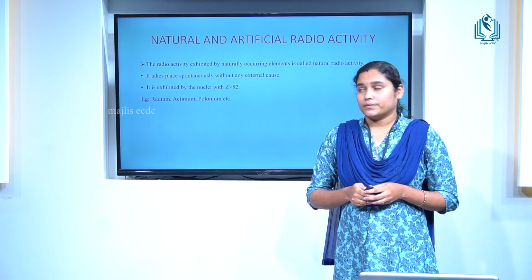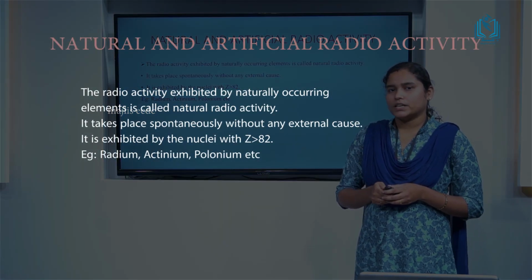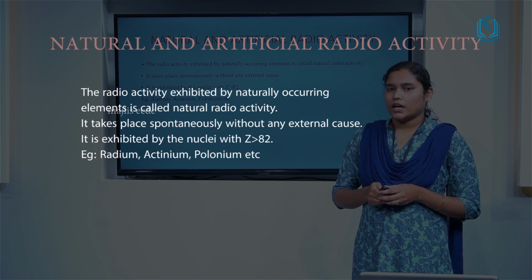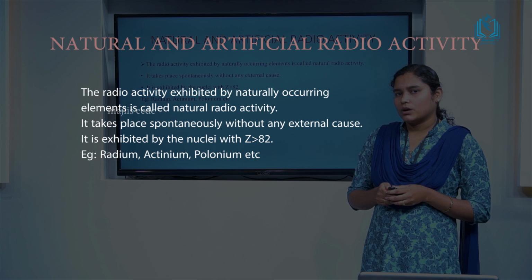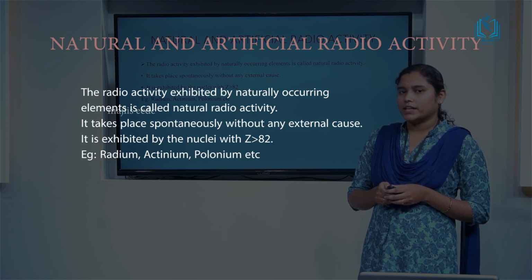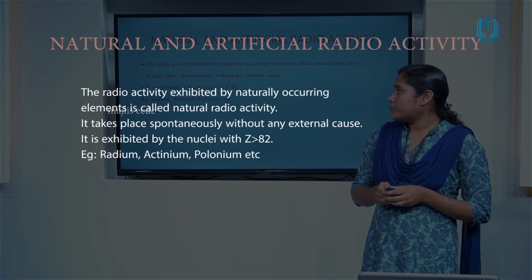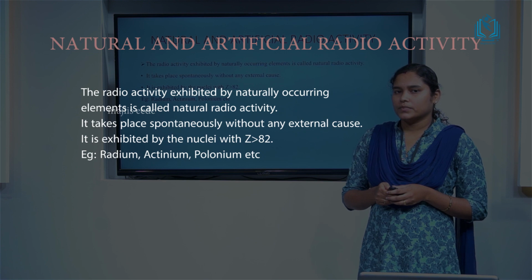Natural radioactivity: the radioactivity exhibited by naturally occurring elements is called natural radioactivity. It takes place spontaneously without any external cause, and it is exhibited by nuclei with Z greater than 82. Examples of natural radioactive elements are radium, actinium, polonium, etc.